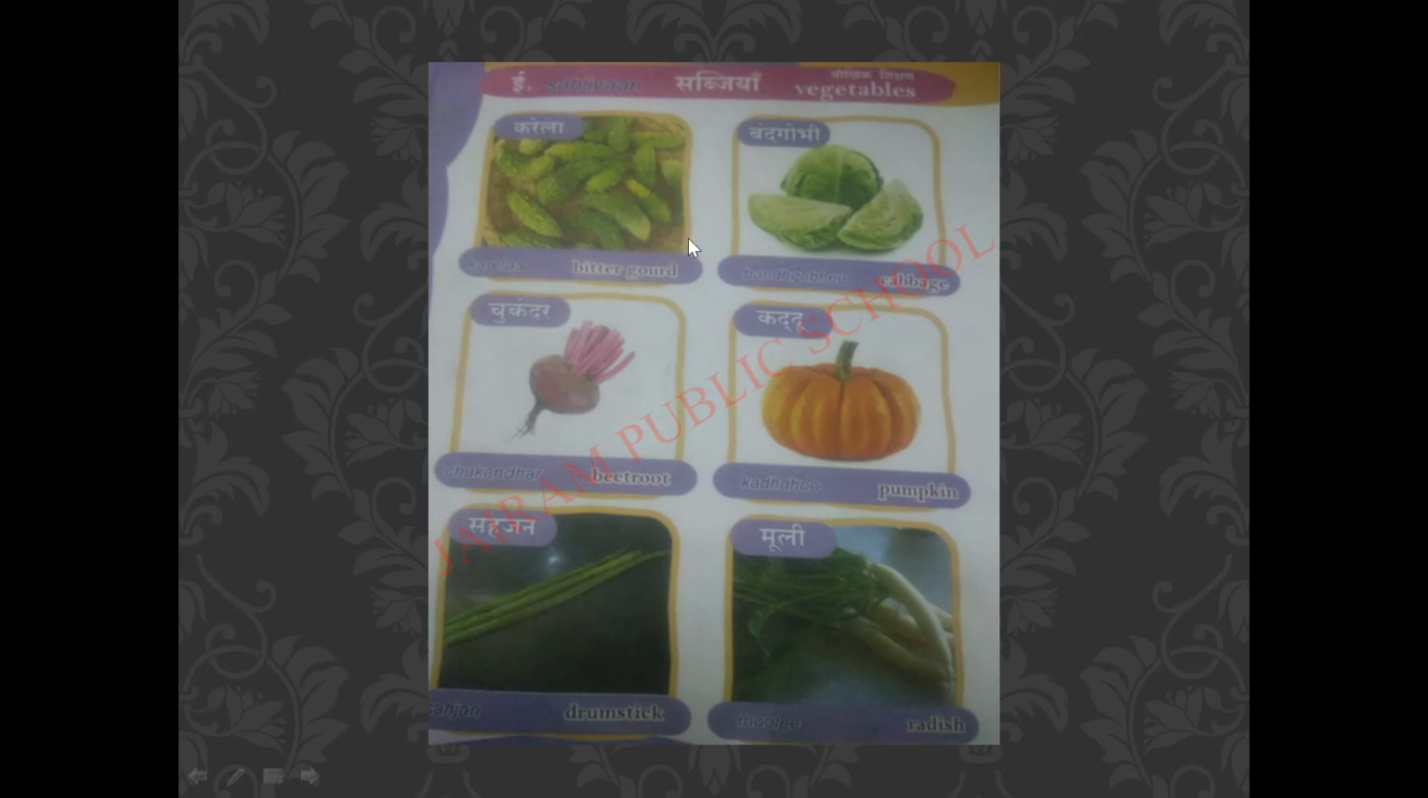Children, next we have sabjiyan. Sabjiyan means what? It's nothing but vegetables. Sabjiyan, vegetables. What are these pictures? Let's see one by one. What is in the first picture? Karela. See the picture? What is the vegetable given in this picture?